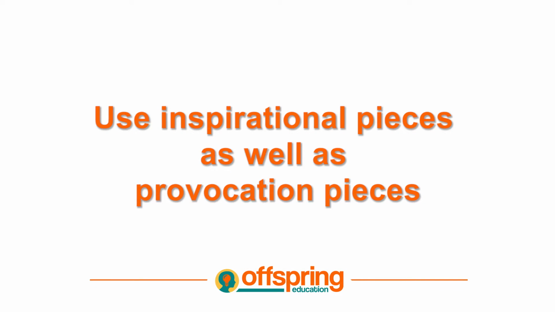So the next key thing to using process over product for children's artwork is using inspirational pieces as well as provocations. So inspirational pieces can be things like photographs of famous artwork, or photographs of something that you find beautiful in your own environment, or something that they have found beautiful.